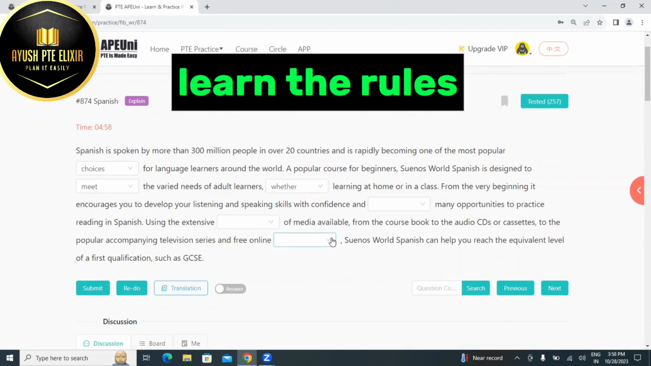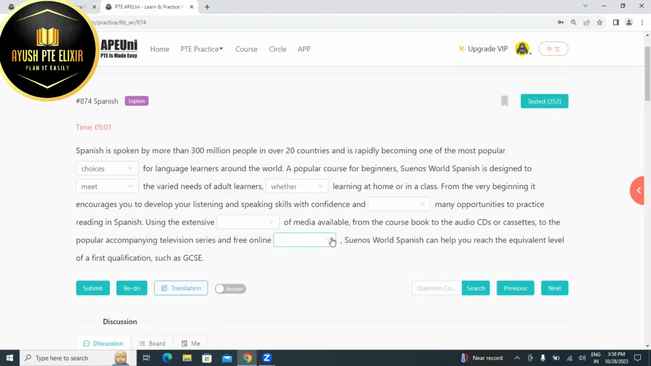Like, it encourages you to develop your listening and speaking skills with confidence and doing many opportunities. As I know that opportunities over here is a noun and two nouns cannot come together. So according to me, it should be a verb as it says to develop your skills and dash many opportunities, to create many opportunities or something.